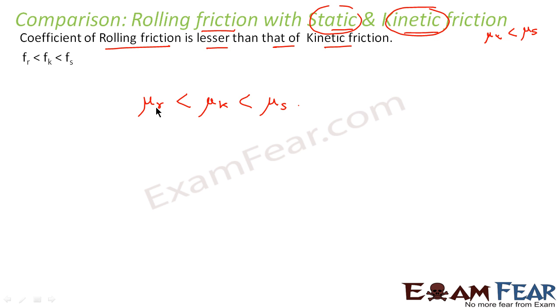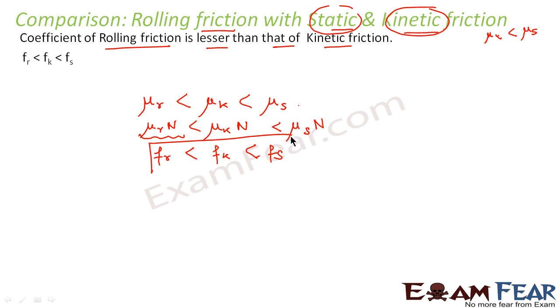Since we know that for all of them, if we multiply by N, that doesn't matter mathematically, we can write this as the rolling friction, then we can write this as kinetic friction, and we can write this as static friction. So the value of static friction is the highest of all the three categories of friction, and the value of rolling friction is the lowest of all the three.